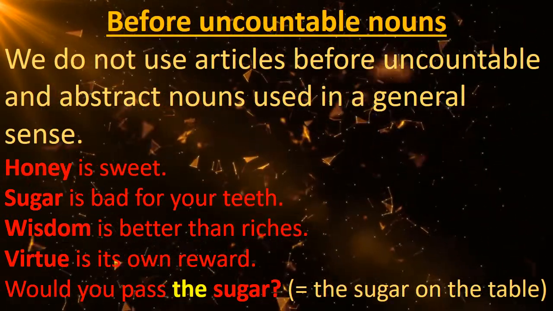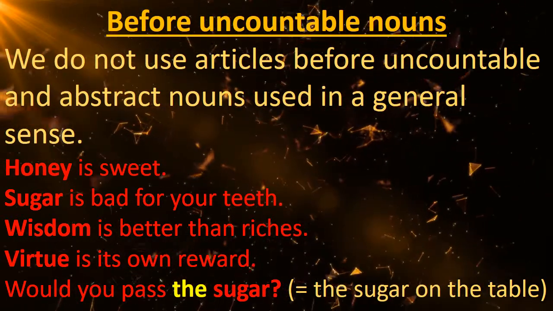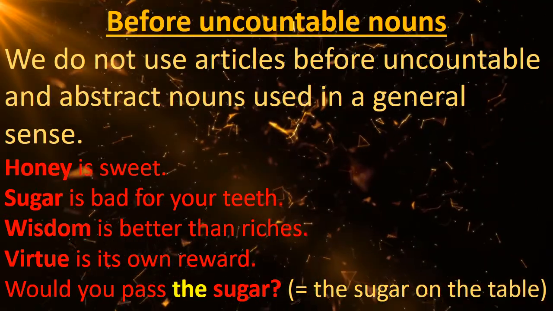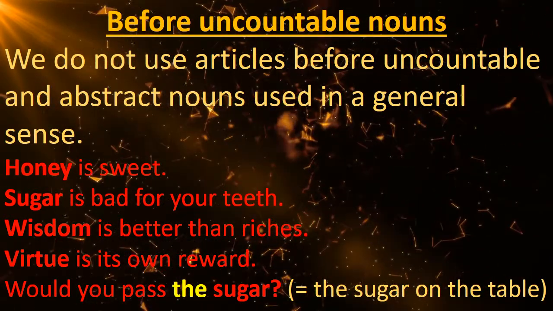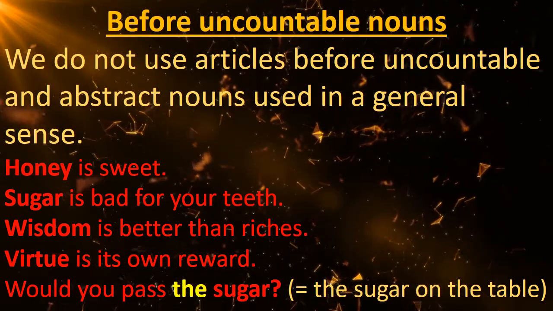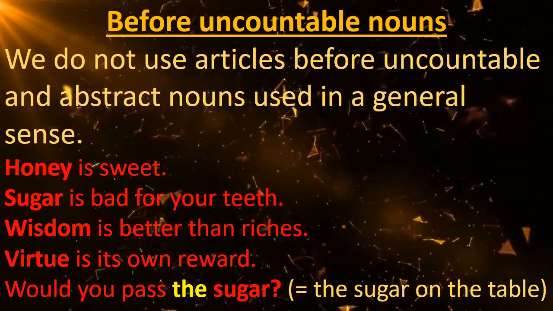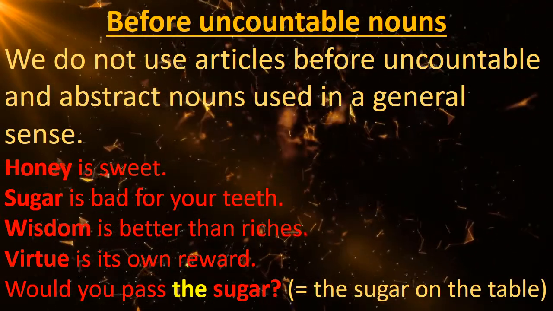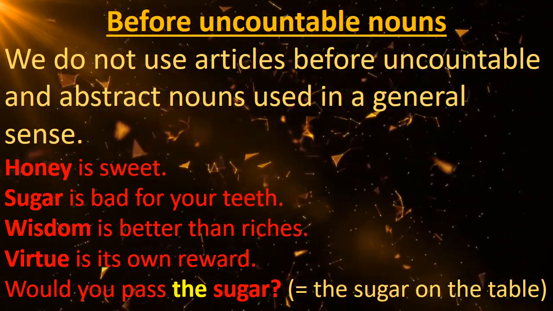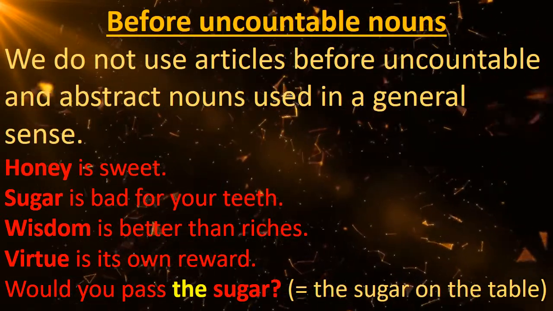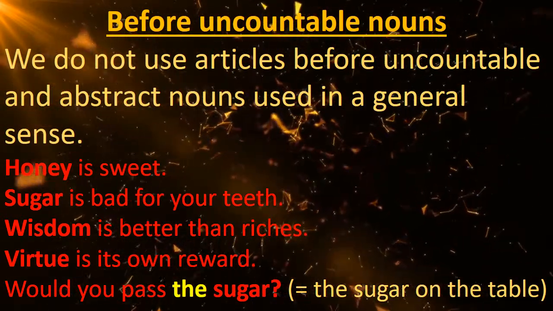For example, honey is sweet. We don't say the honey is sweet. Next, sugar is bad for your teeth. Wisdom is better than riches. Virtue is its own reward. So here in these sentences we can see that uncountable nouns and abstract nouns do not take any article before the words like honey, sugar, wisdom, virtue, when we talk in a general sense.